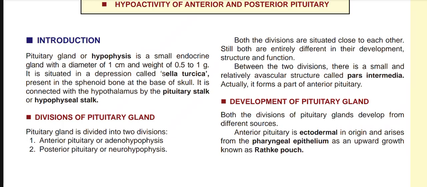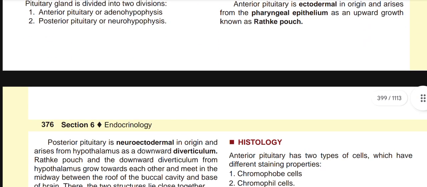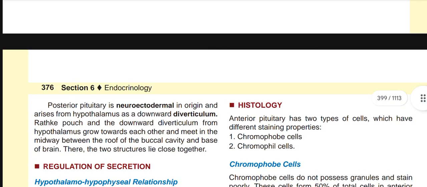Now, development of the pituitary gland. Both the divisions of the pituitary gland develop from different sources. The anterior pituitary is ectodermal in origin, arising from pharyngeal epithelium as an upward growth of Rathke pouch. And the posterior pituitary is neuroectodermal in origin and arises from the hypothalamus as a downward diverticulum.